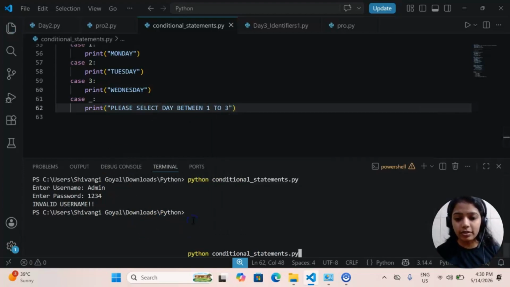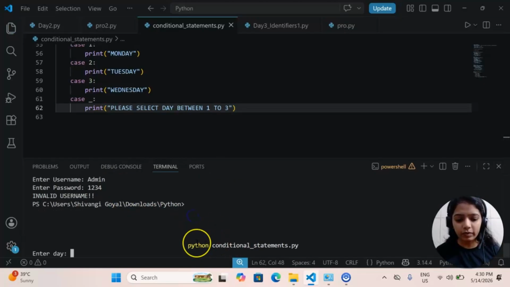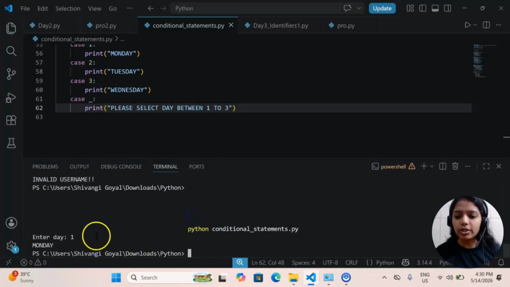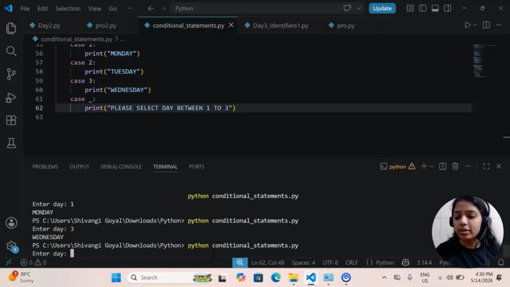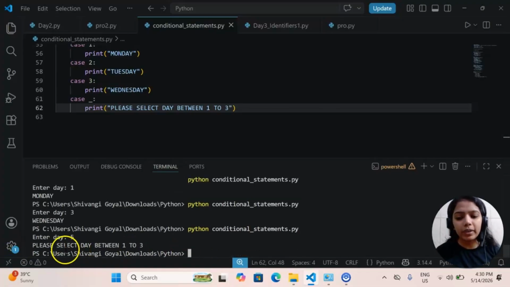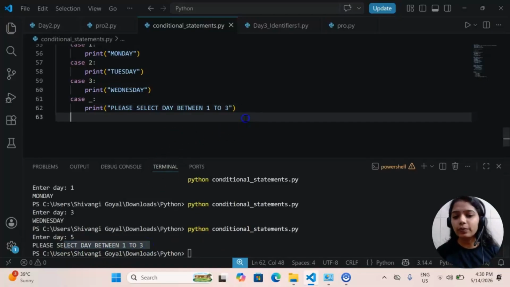Let's run it. Enter day, I'm saying 1. So see, I'm getting Monday. Again we will run it. This time I'm saying 3. We are getting Wednesday. Again we will run it. I'm just giving, let's say 5. So please select day between 1 to 3 only.